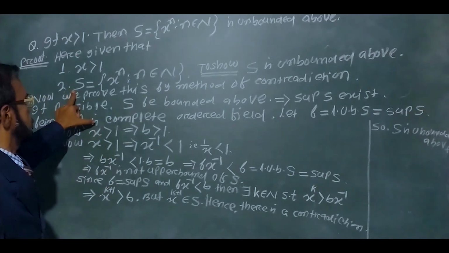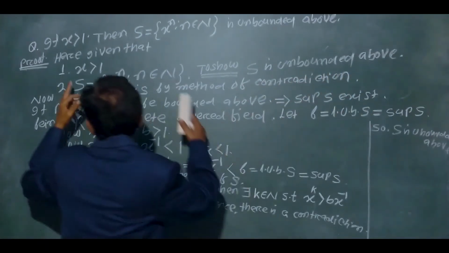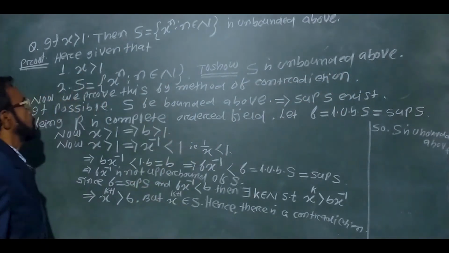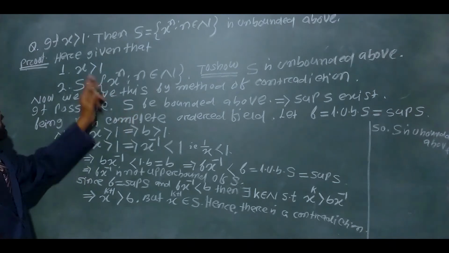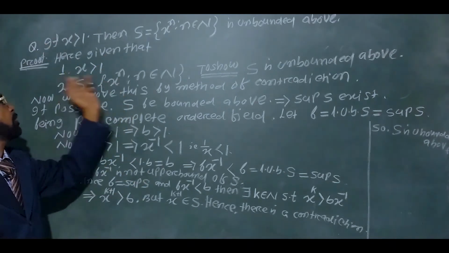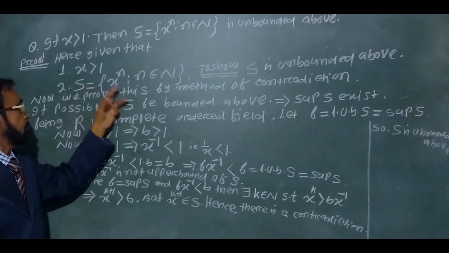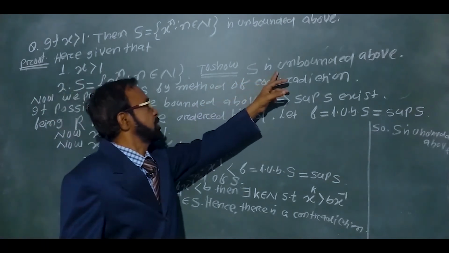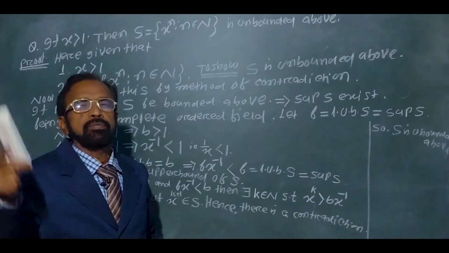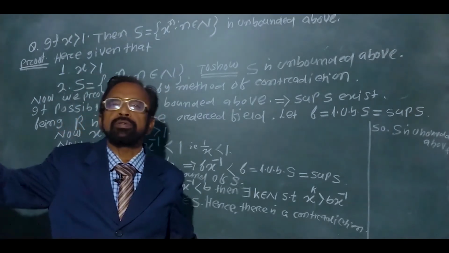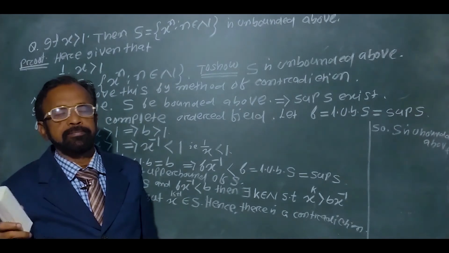We have to show that the set S is unbounded above. Suppose I take x equal to 2, then 2 to the power n, 3 to the power n, 4 to the power n, 5 to the power n, with x greater than 1. This is non-terminating, which means this set is infinite, and we have to prove it is also unbounded above. For example, 1 to the power n, 2 to the power n, 3 to the power n, and so on, is unbounded. But we have to prove this mathematically.